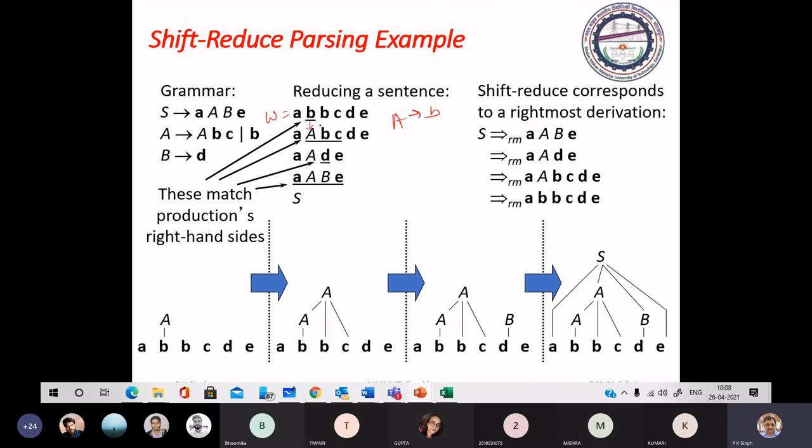So you will get A, B, C, and replace it by its left side, you will get this. Now again scan this string from left to right. There is a production with D on the right side, replace it by B, and in this way you are able to continue.